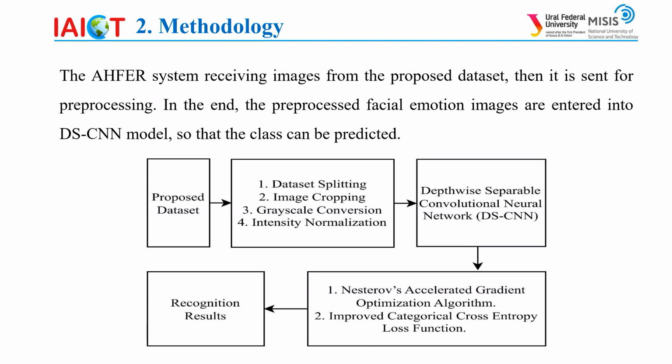So, in this flow chart, we can see how it works. The first step is input, and our model takes input from the proposed dataset. The next step is image pre-processing, where we used pre-processing techniques, and those I will discuss in the upcoming slides of this presentation. After the pre-processing steps, we feed our images into the proposed network, which is the depth-wise separable convolutional neural network. In this network, we also used the NAG optimization algorithm, and it has also improved the categorical cross entropy loss function. Now our next slide is about data collection and pre-processing.